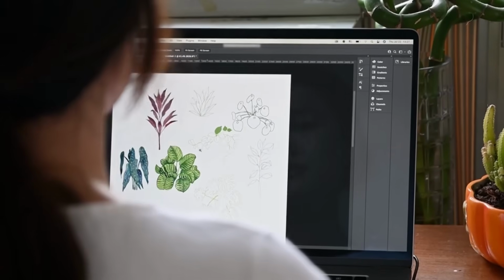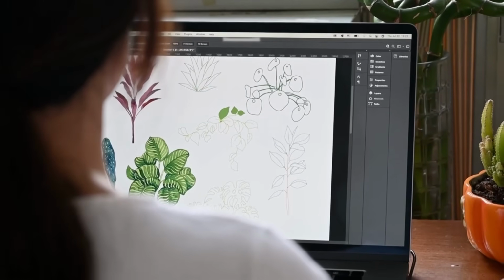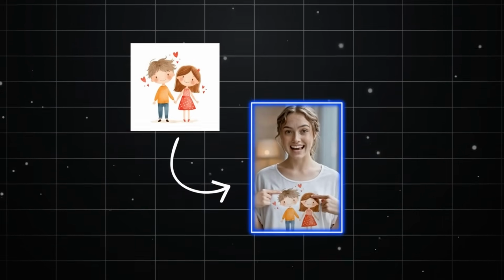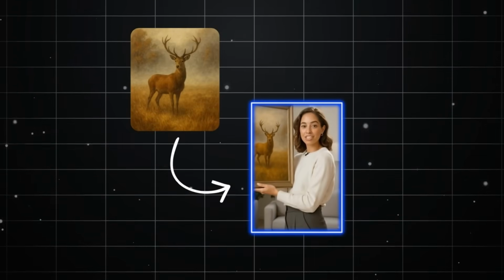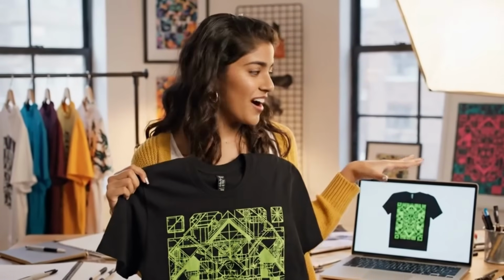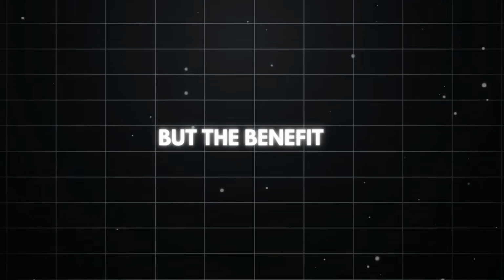For example, an online seller who creates clip art designs can visually apply those designs to their AI influencer's clothing. A wall art seller can show the influencer holding the artwork and presenting it naturally. This allows you to go beyond static product images, letting the influencer visually interact with the product, which can help capture attention and encourage interest in your online store. But the benefits extend beyond that.